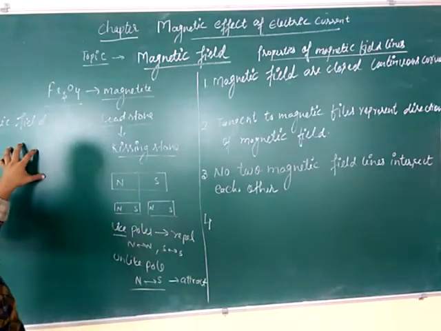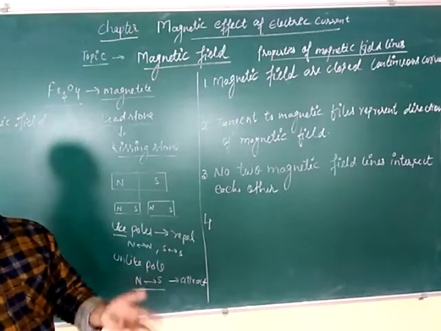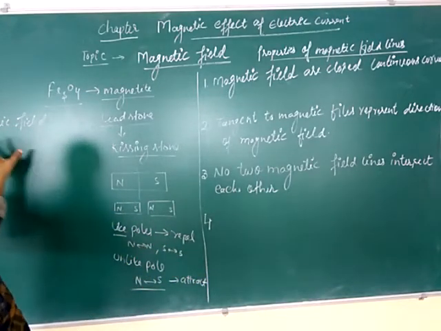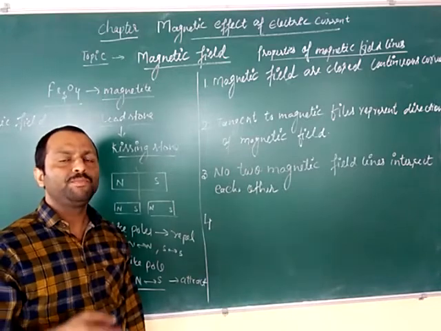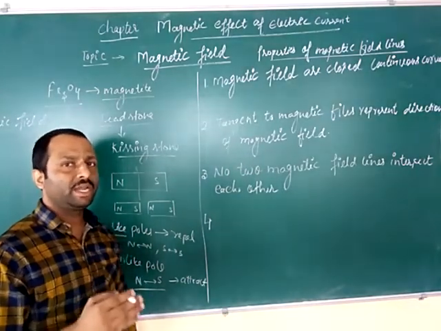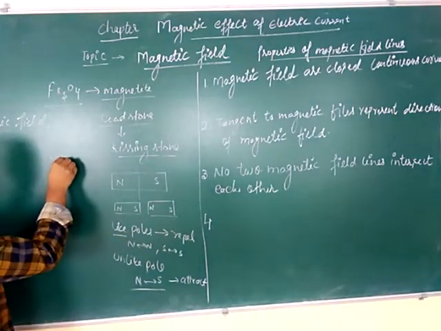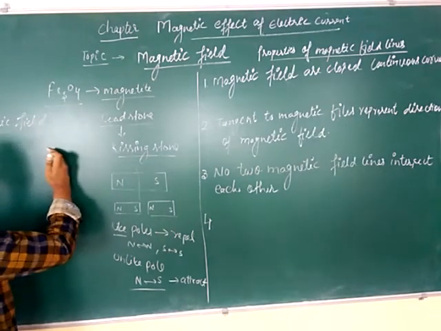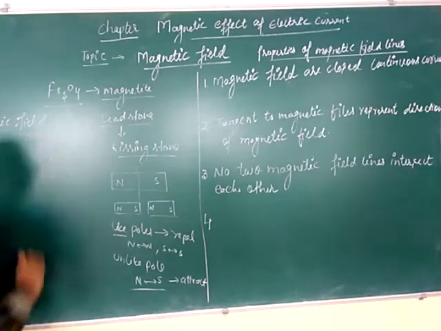This definition can also be interpreted in another way. Remember the Oersted experiment. This definition can also be written as the space around the current carrying wire, because the wire in which current was flowing and the magnetic compass was placed nearer to it, that compass was sometimes showing the deflection towards the wire and sometimes away from the wire.